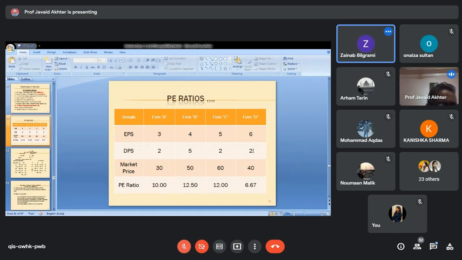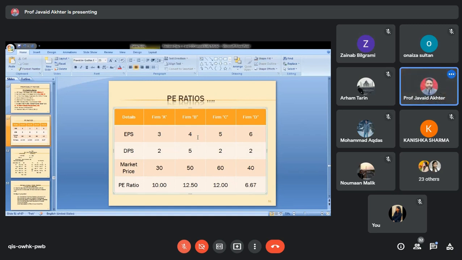Perhaps that could have been some misunderstanding. It can never be always more than this, because the company might have savings from previous years, because of which it has transferred those savings and paid more dividend. In this case, the company earned 3, retained 1. The company earned 4. Whatever it retained in the previous year, part of it has been taken out and it paid 5. This earned 5 and paid 2. This earned 6 and paid 2.